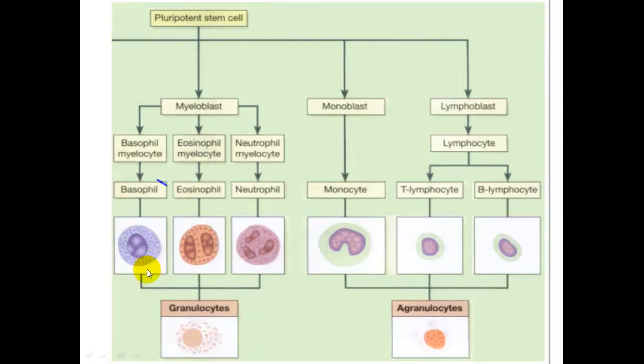Here we see the mature granulocytes. We have the basophils, the eosinophils and the neutrophils arising from their mother cell, the myelocyte, then the myeloblast, and finally from the pluripotent stem cell. But here we also have another type of leukocyte differentiated from the pluripotent stem cell, the monoblast, which later develops into the monocyte.